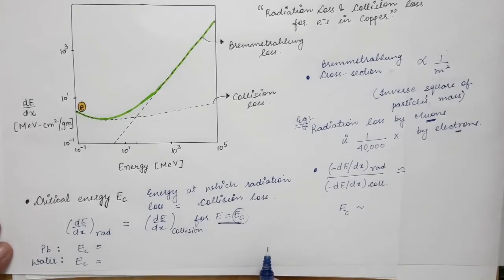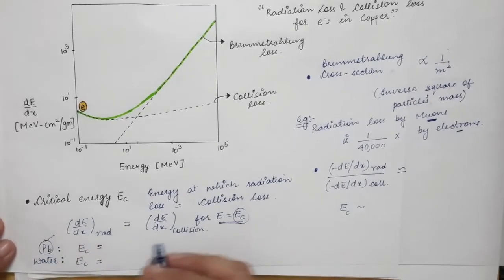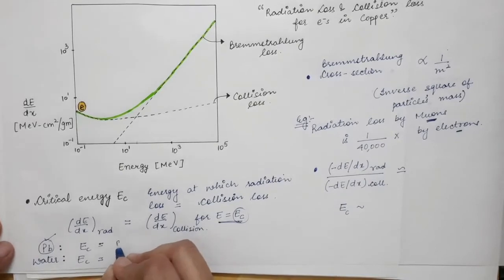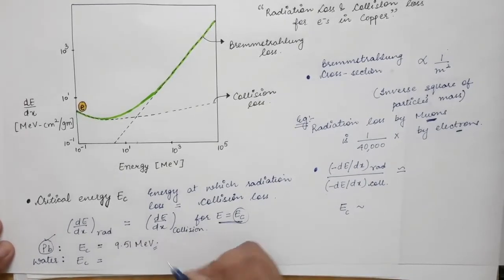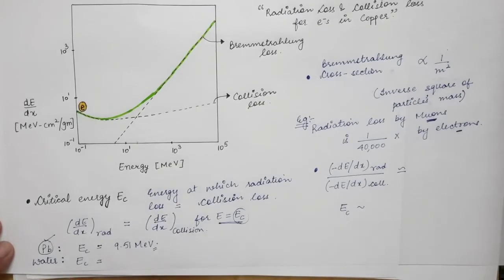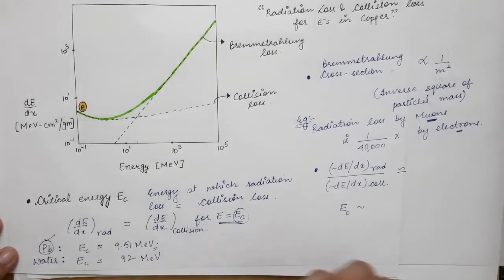Now for the case of lead, when we have lead as the absorbing medium, then critical energy is 9.51 mega electron volt. And if we have water as the absorbing medium, the critical energy is very large, and that is 92 mega electron volt.